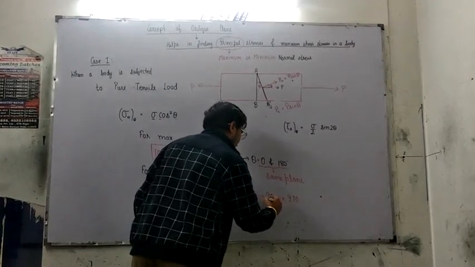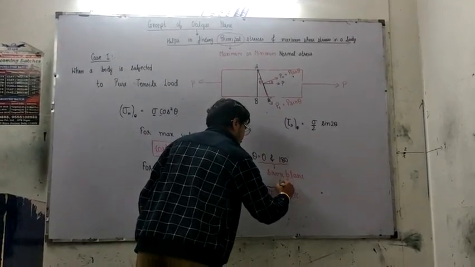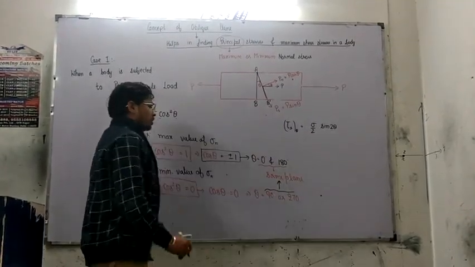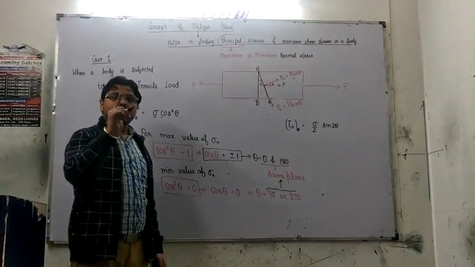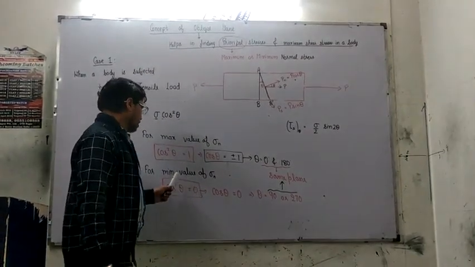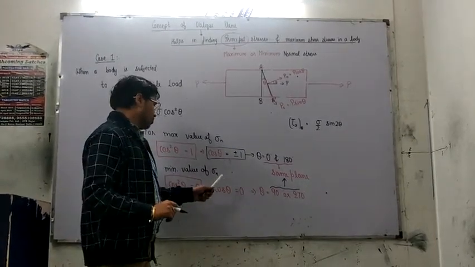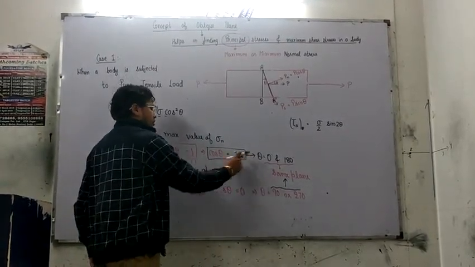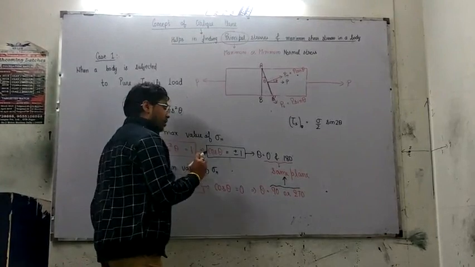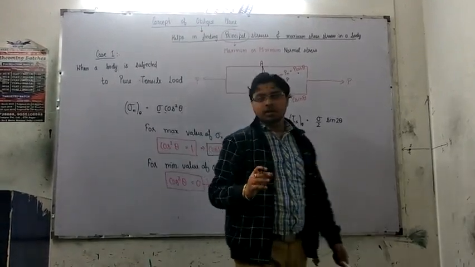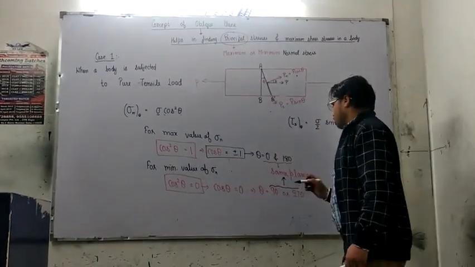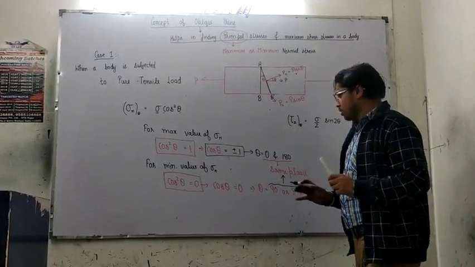These two are again the same plane. So basically, we have one plane where the value of normal stress at that section is minimum, and another plane where the value of sigma n at any angle theta of the oblique plane is maximum, right?